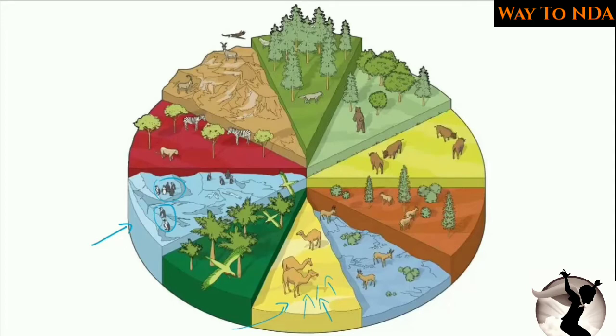So desert will be their common address. Similarly, in the jungles you will find different types of animals. In the hilly area also you will find different types of animals. So this is their common address, that is the habitat. So each habitat is different.